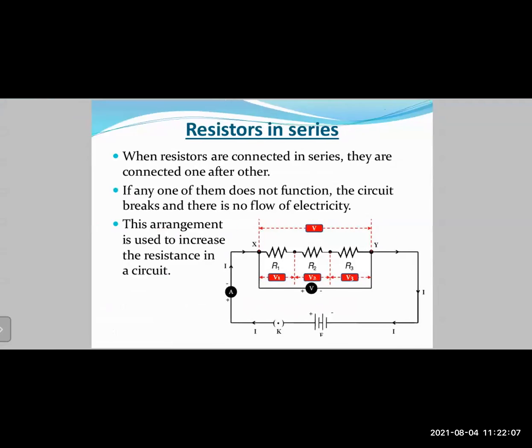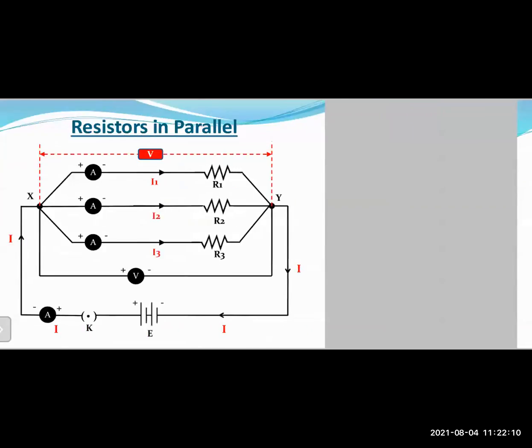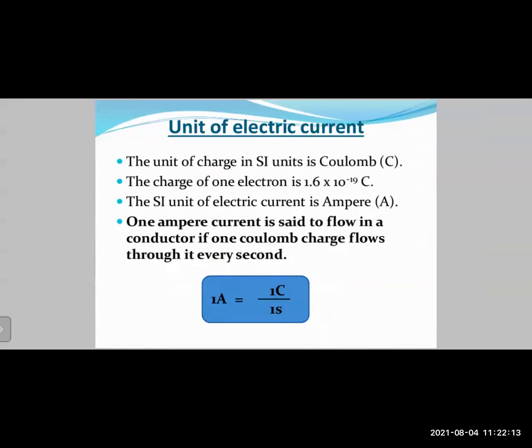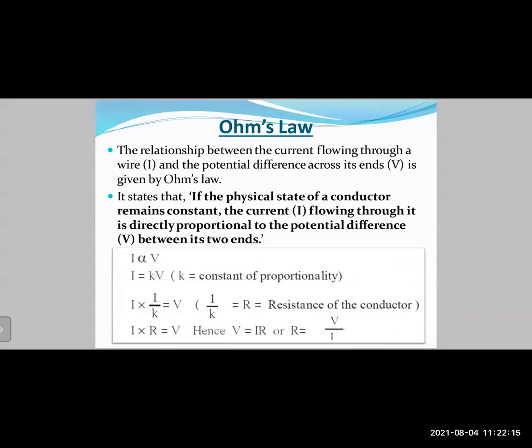Let us again go through the concepts that we have learned today very briefly, and then we will continue tomorrow with the concept of what? Your parallel combination. So let us first of all revise the Ohm's law. Okay, what does it say? If the physical state of a conductor remains constant, the current flowing through it is directly proportional to the potential difference between the two ends. That means I, the current, is directly proportional to V, that is your potential difference, voltage. If you remove the symbol of proportionality, what you get is a constant. So I equals K into V. Okay, so here K is called a constant of proportionality.